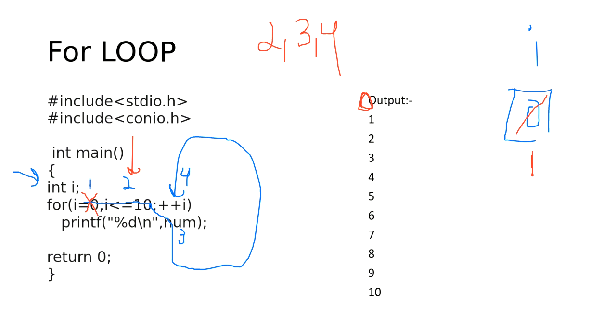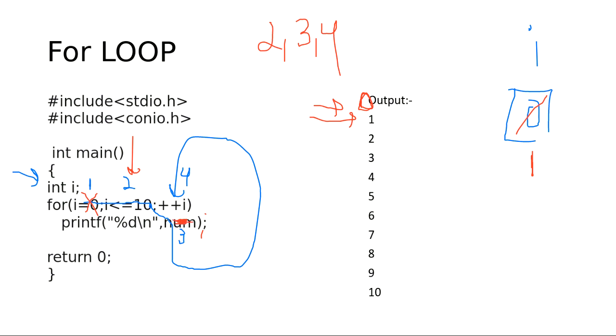Print it. Yes. Print is the third step, not the plus plus. Okay, this is the thing to be noted. So what will be printed? The I value is printed. We have to use I, not num. Num is not there. It is I there, so we have to print the value of I.